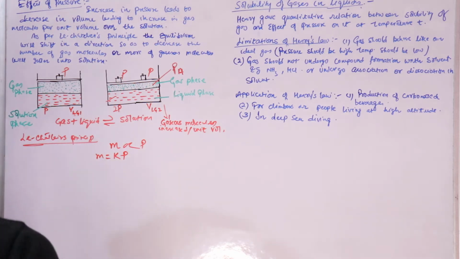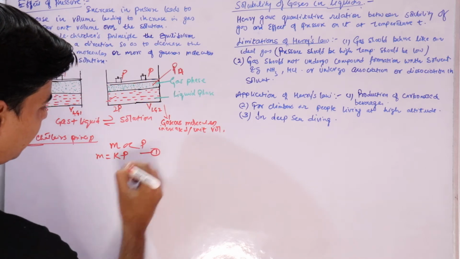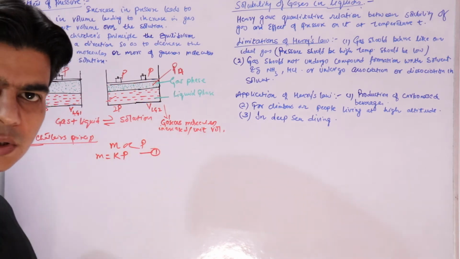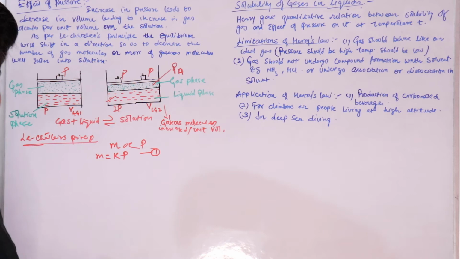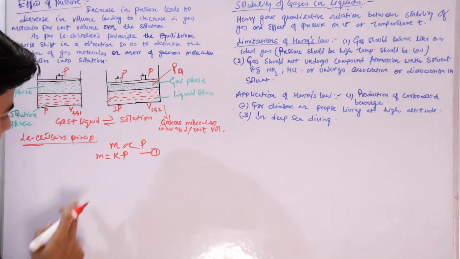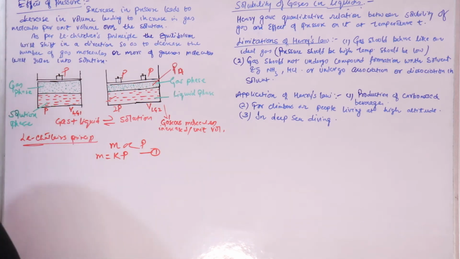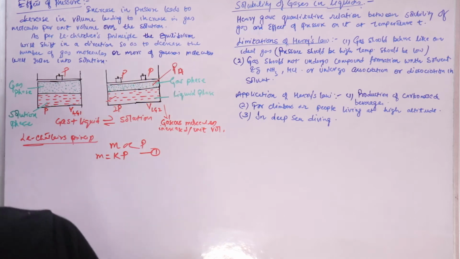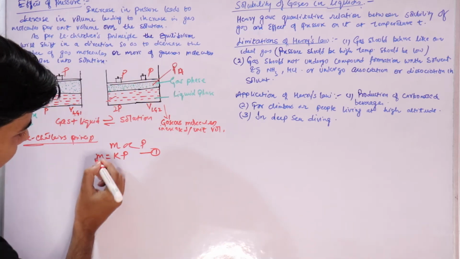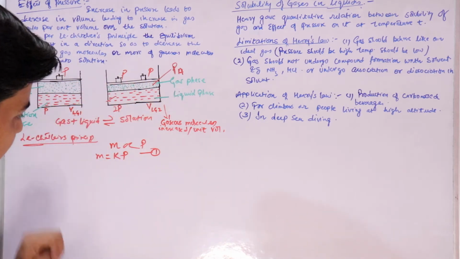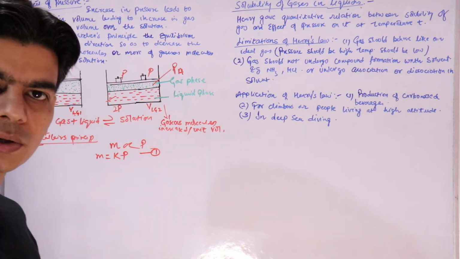So let's take it as equation 1, where K is a proportionality constant whose value depends on the nature of the gas and the solvent. This is the mass of gas dissolved, and the mass of gas dissolved in the liquid we can also call the solubility of the gas.